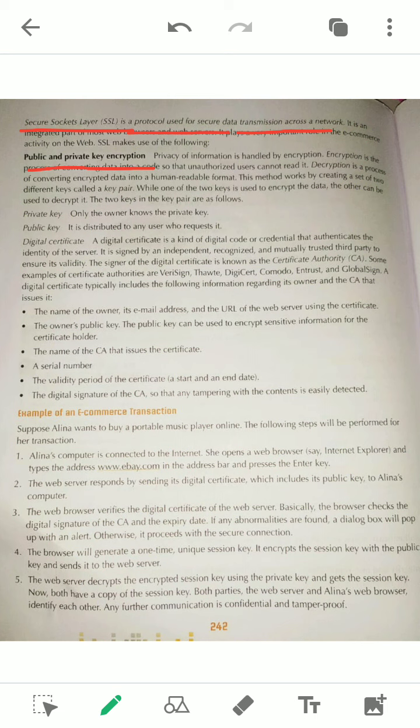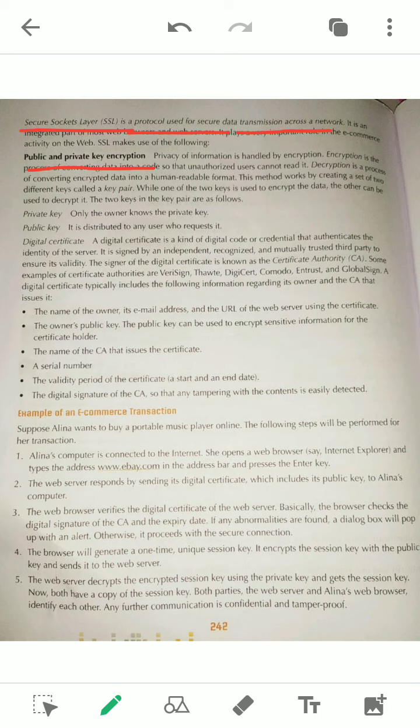But when you send a message to the Flipkart server, the server will decrypt this message, meaning it will open that message, using its private key. The private key is fully protected and should not be given to anyone else.